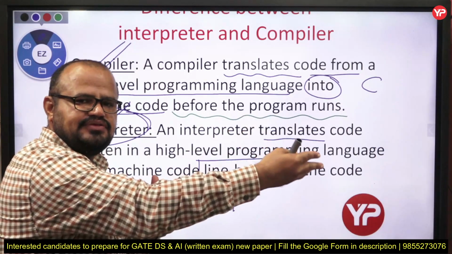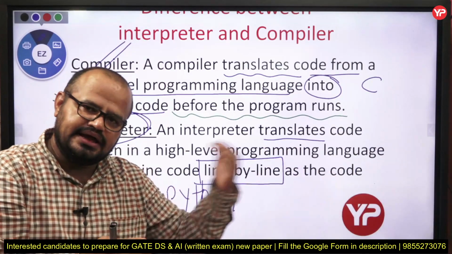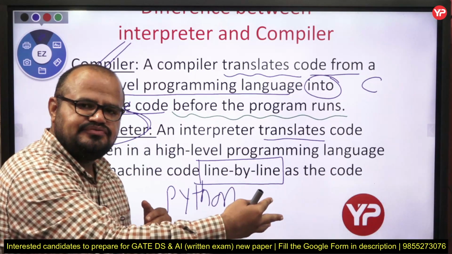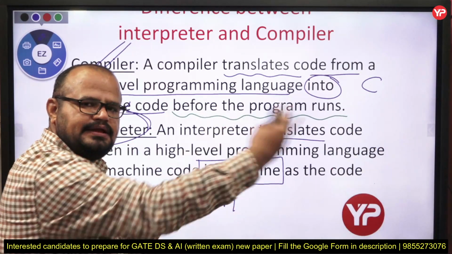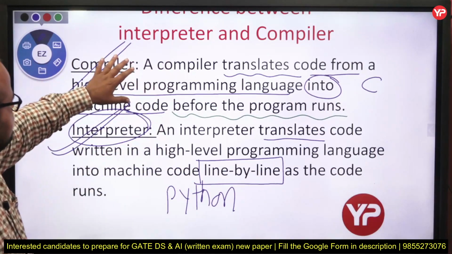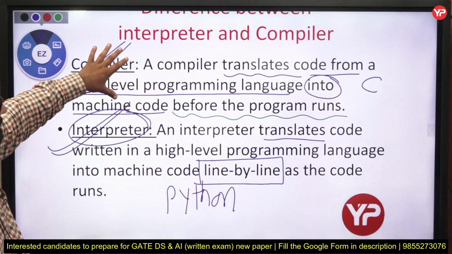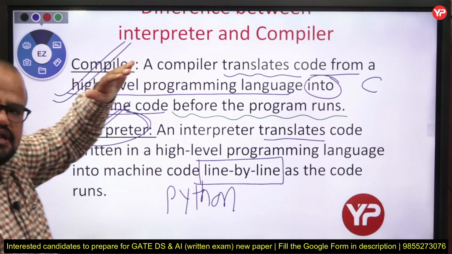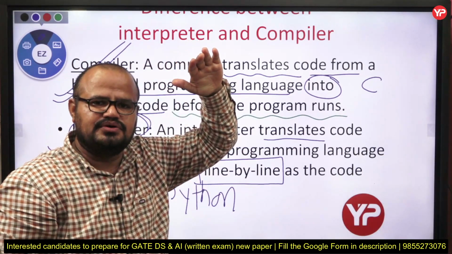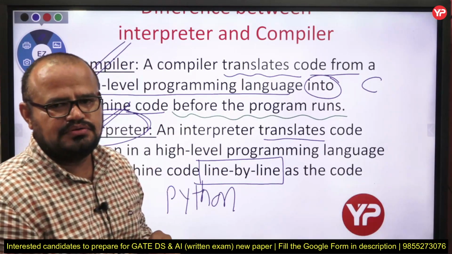If yes, then it has to convert into machine code. Then again take the next line or next statement, then again check is it error free or not, and then again convert into machine code. But here in the C language or with the help of compiler, it just takes the whole program into consideration, checks is it error free or not. If yes, then convert into machine language.